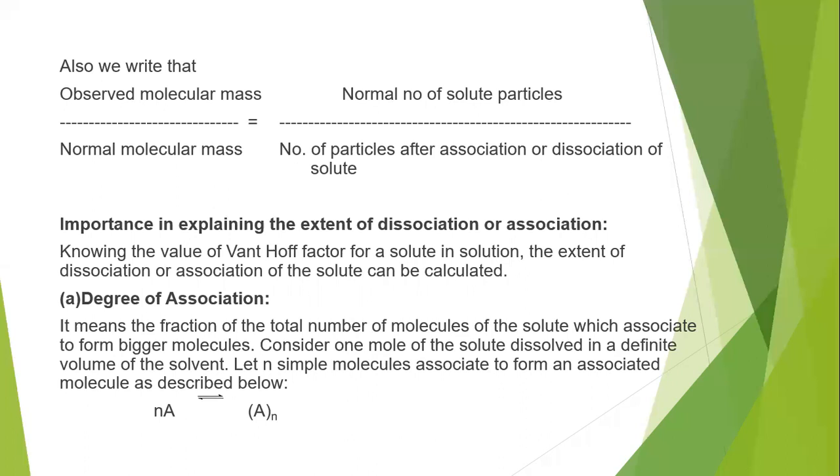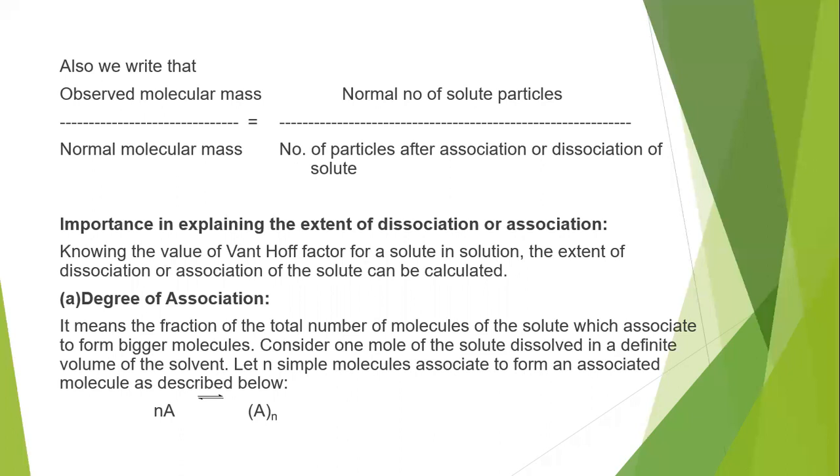If a solute undergoes association in a solution, how can we find out the i value, that is, the Van 't Hoff factor value? That is what we have to discuss now. See, degree of association.